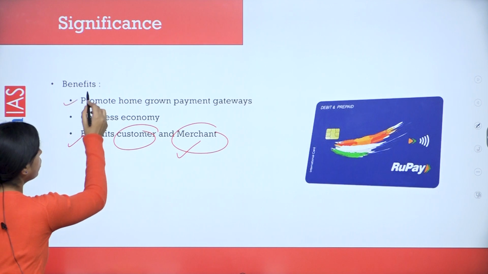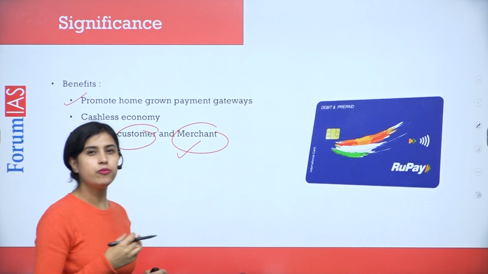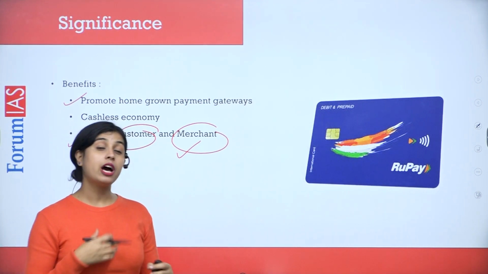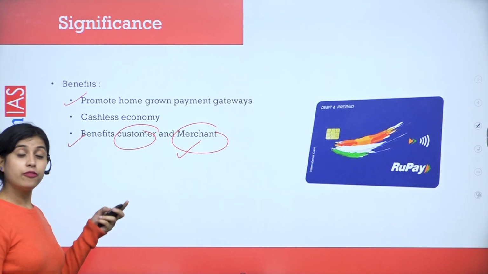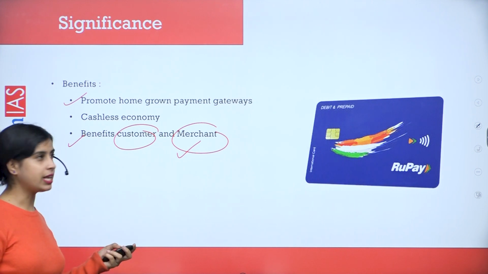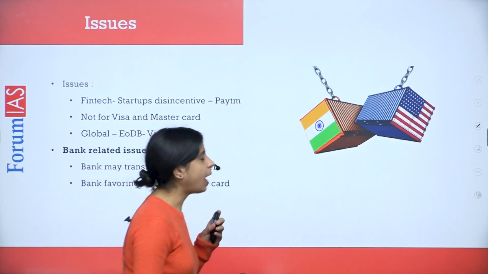Along with that, it was promoting homegrown gateways. Like, the government wants to promote Bharat UPI, and the government wants to promote the RuPay card. So for this reason, we brought these changes, for which we withdrew the MDR in certain cases. But what happened after this?